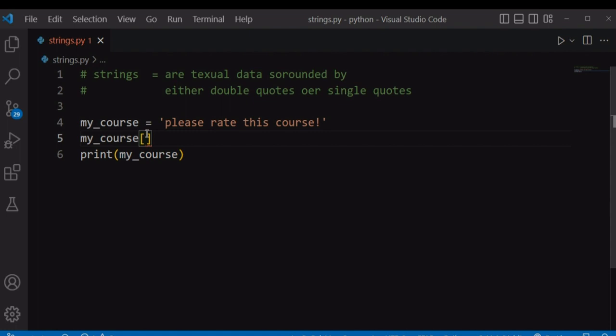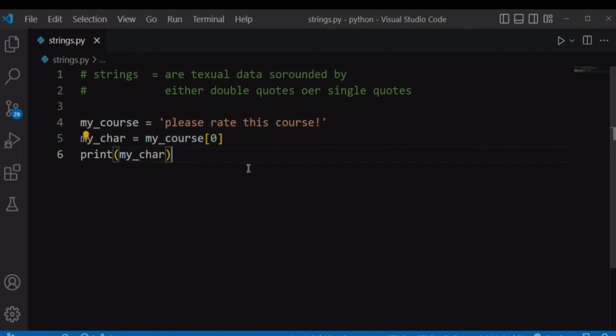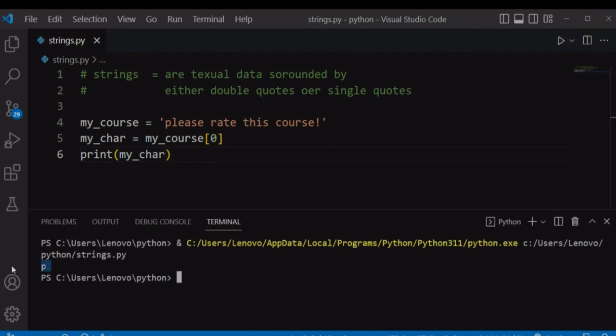So we specify the index that we want to get from our string using these square brackets, for example 0, and store this in another variable, maybe my character, equal to this, and if you print this character, you are going to get the character in position 0, which is P, and it has printed P.